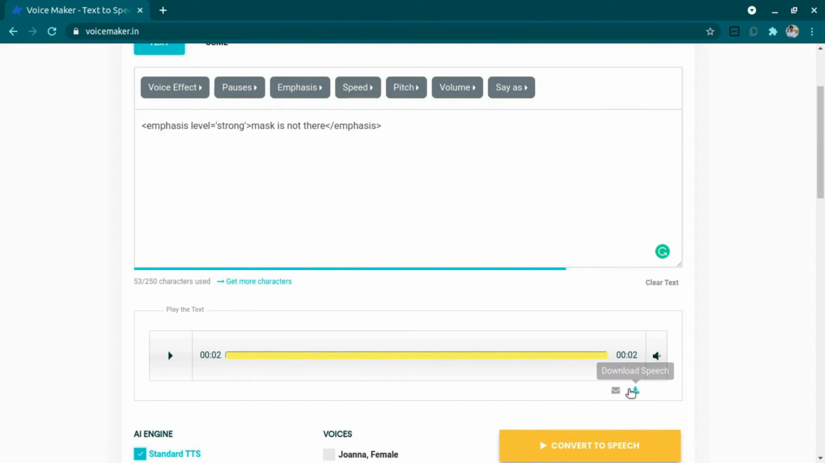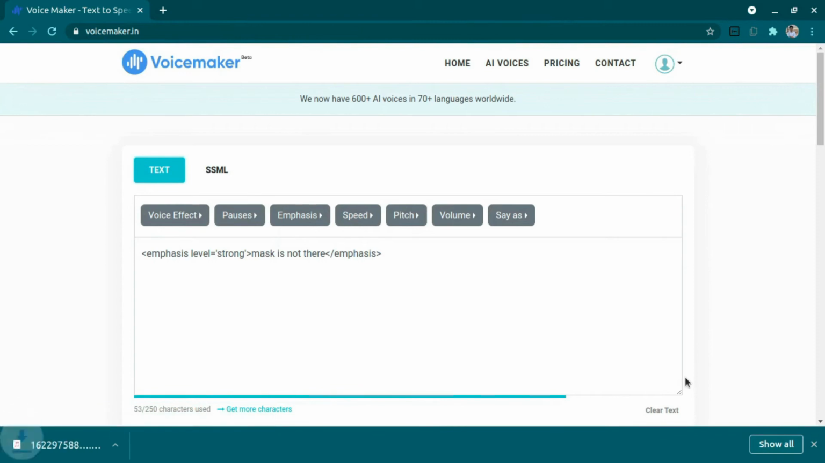And here is a download button, we can download it. I have already downloaded a few voices, and I have put them into the folder where the code is, so that I can directly use them. And that's it.